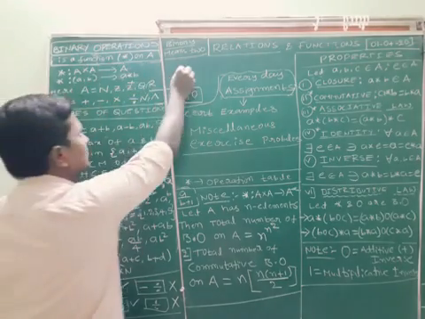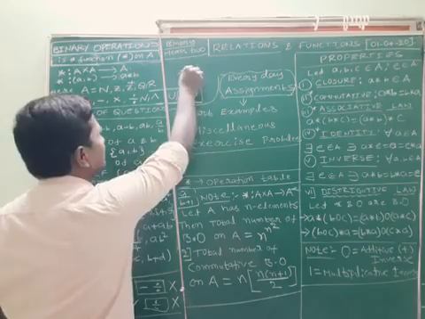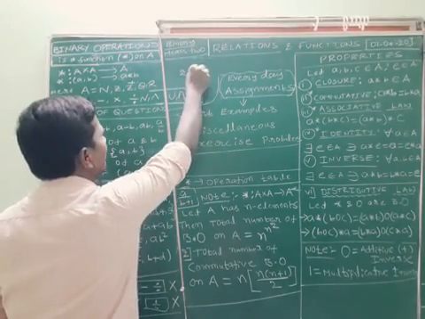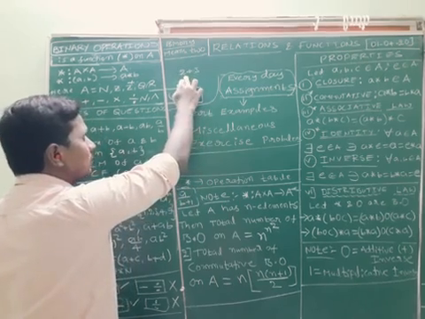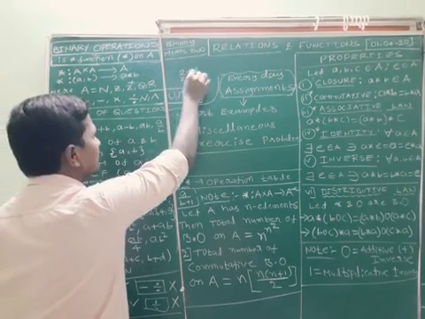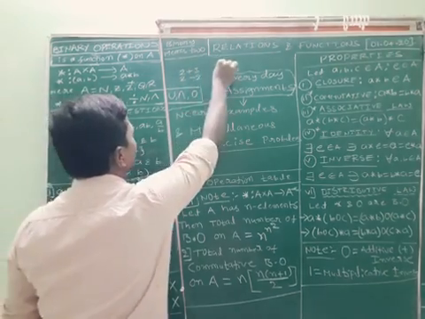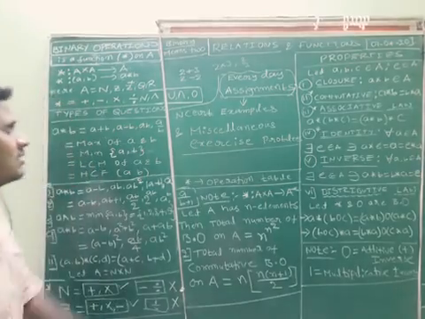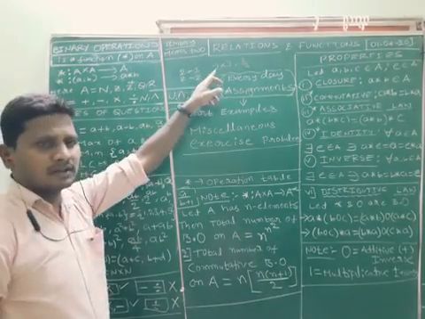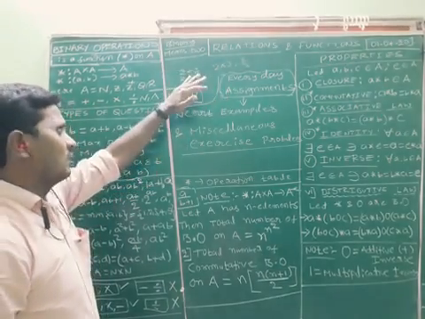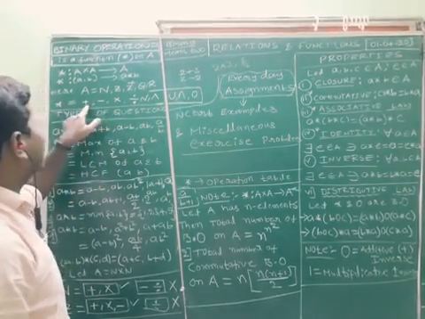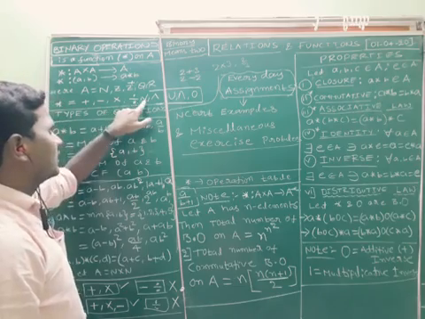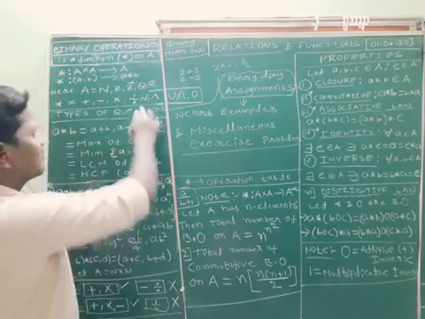For example, I am taking 2 and 3 as two numbers. What are the binary operations? Here we may find 2 plus 3, or 2 minus 3, or 2 into 3, or 2 divided by 3. So these are the four fundamental operators we already know very well: plus, minus, into and division. This is OR, we will discuss it.